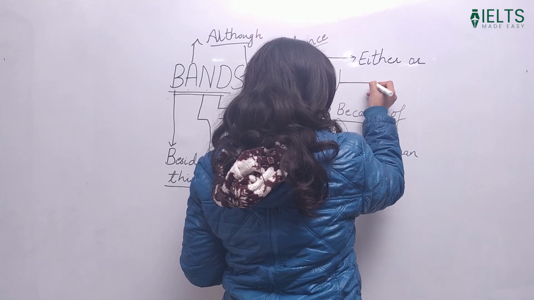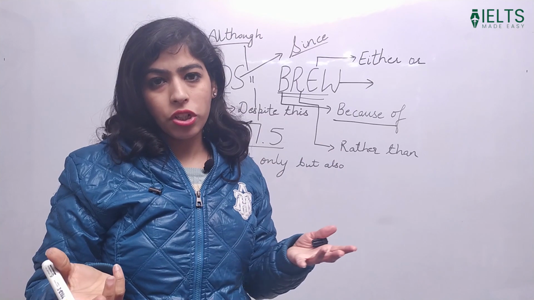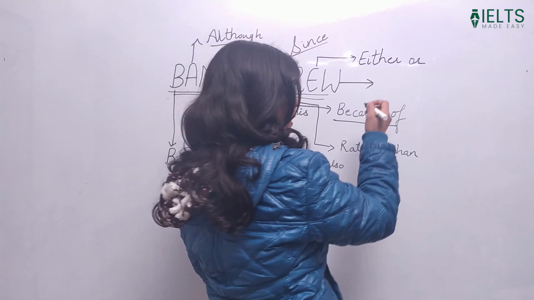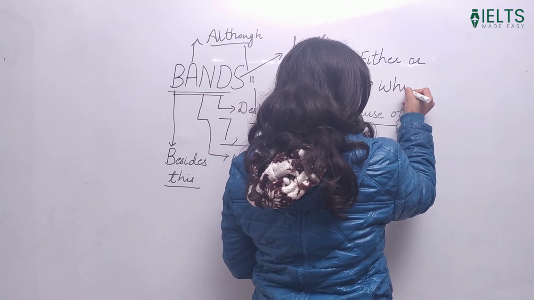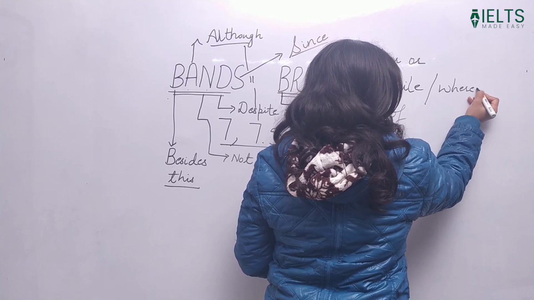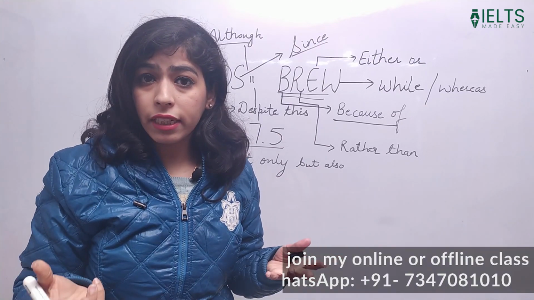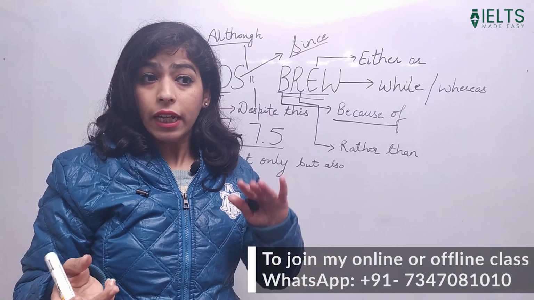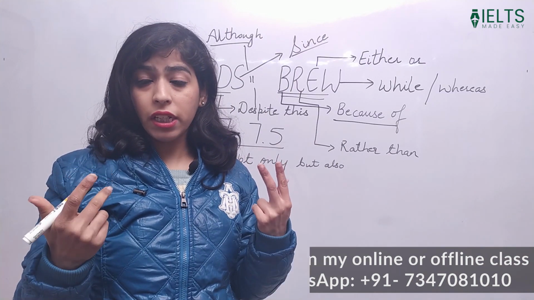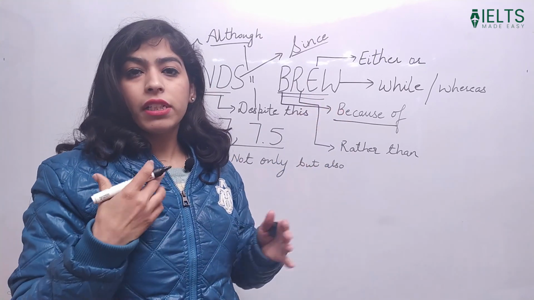Okay. Now the last one, which is actually indeed important, used in introduction. You can use this particular word in introduction easily, and this is basically while and whereas. It can easily be used when we are talking about two sections of society. One thinks this and the other thinks this. So we are talking about two groups. One of the groups thinks this, the other group thinks this. So what is happening? While, so we'll just start with this.